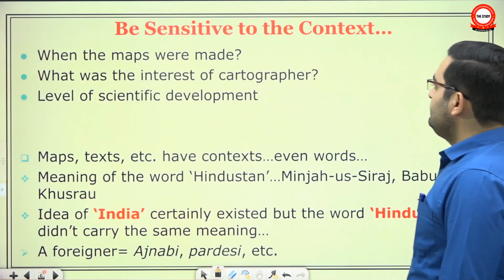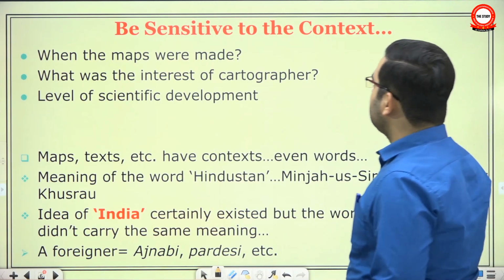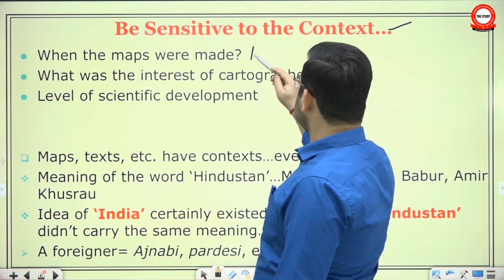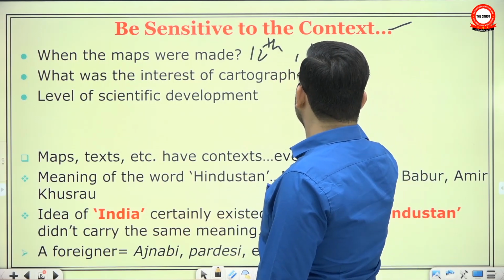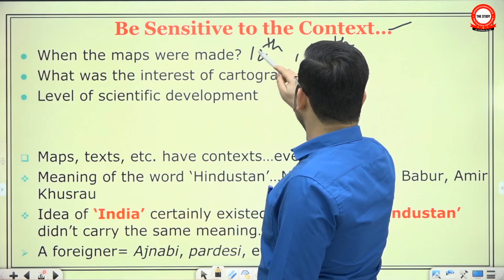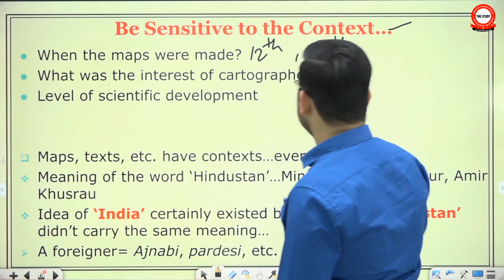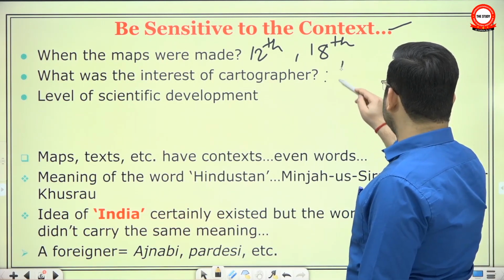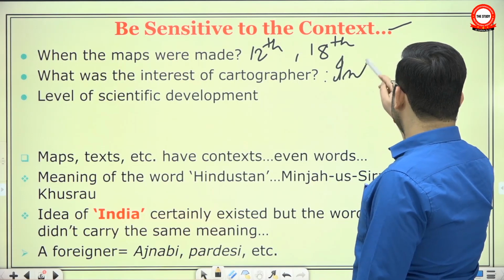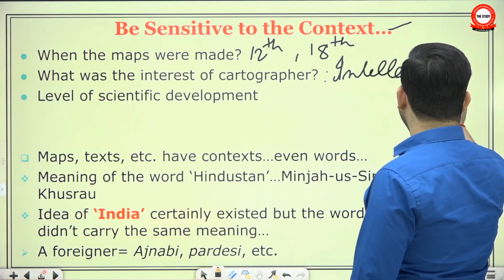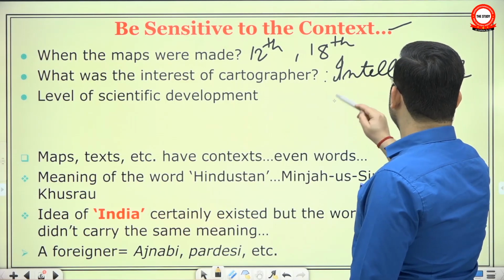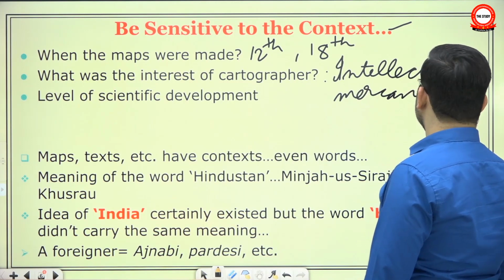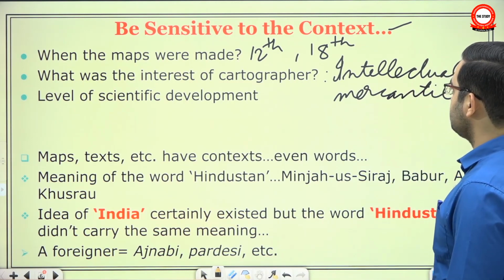The point is, when we were comparing these two maps, we should understand the context in which they were made. When the maps were made, one in 12th century, another is 18th. Obviously, the knowledge of geography will be very different and very advanced up to the 18th century. What was the interest of cartographers? One was a simple geographer, a thinker, an intellectual. Another was a member of mercantile class. So, knowledge generation is a hobby for one person, but another is an outright commercial interest.